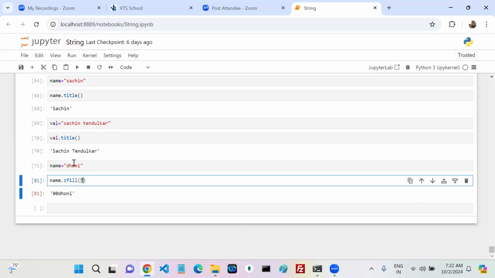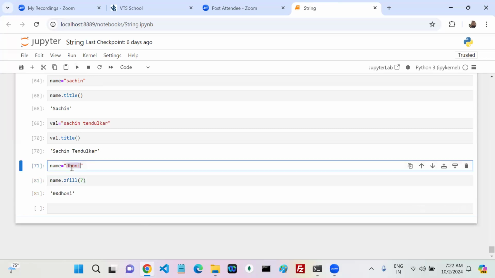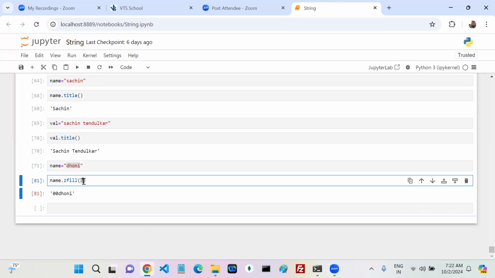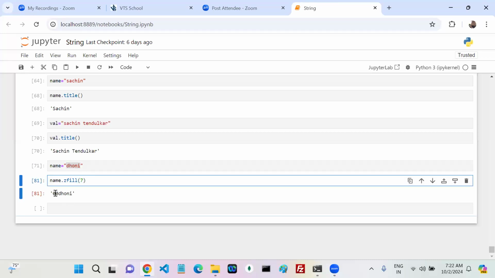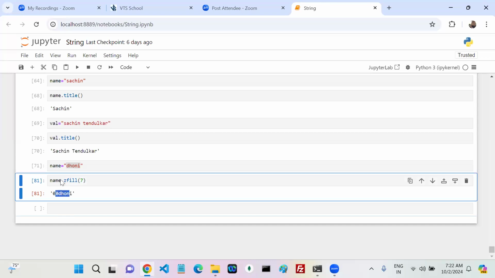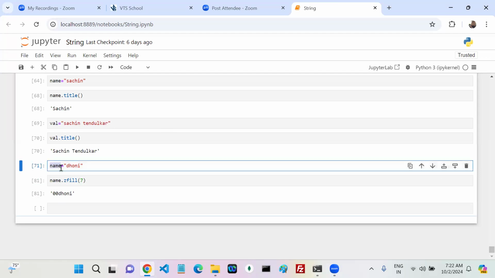Whatever parameter you pass, it is matched against the string length. You pass up to 5, and the string length and this number are the same. Whenever you pass 6, my actual string length is 5. It is not matched. To match it, it is going to fill with 0, yes or no? Understood or not? By seeing this one you can understand. Integers start with 0, 1, 2, 3, 4, and if you don't observe any changes in the result, just try some other random values. Then you can come to know.